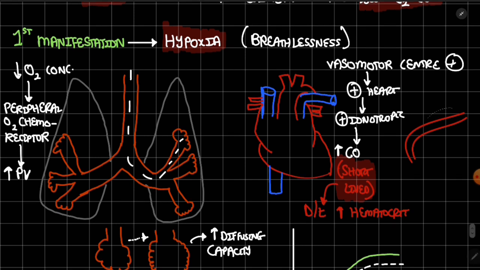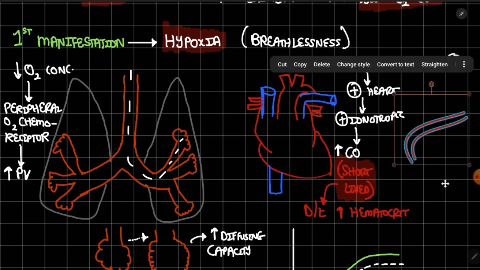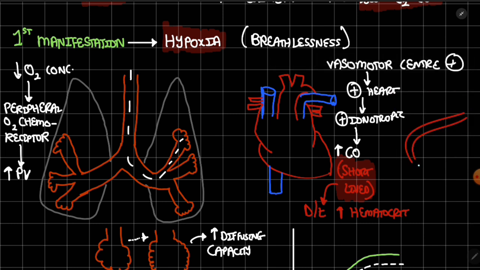Now what is this structure? Okay, so this is a blood vessel. So remember, in acclimatization, angiogenesis will occur. So what does angiogenesis cause? Angiogenesis basically increases the formation of blood vessels. So the blood vessels will increase, and then more oxygen is carried via the blood vessels to the tissue. Okay, so angiogenesis will occur.